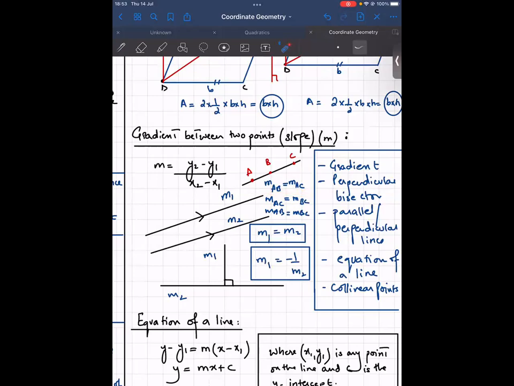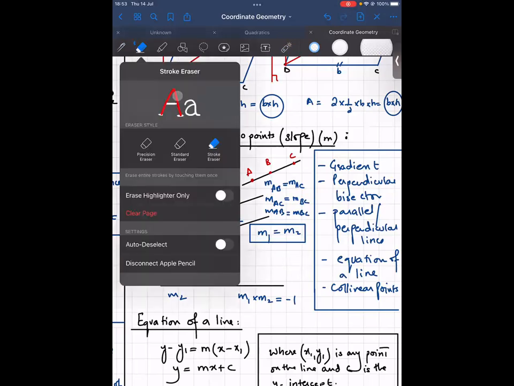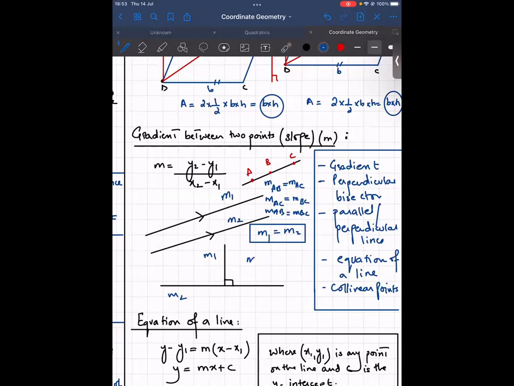So if you have two parallel lines, the gradient of both the lines are going to be equal. If you have perpendicular lines, अगर आपकी दो लाइंस परपेंडिकुलर हैं, then the product of the gradient of the two perpendicular lines is always equal to -1. Remember that if you have two perpendicular lines, then the product of the gradient of those two lines is going to be equal to -1.